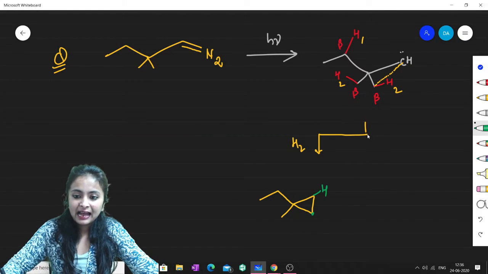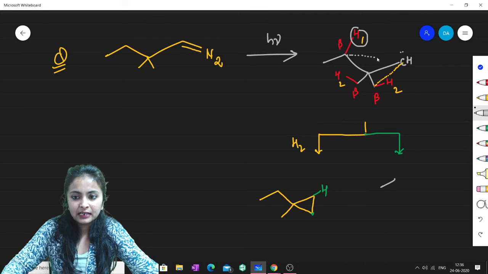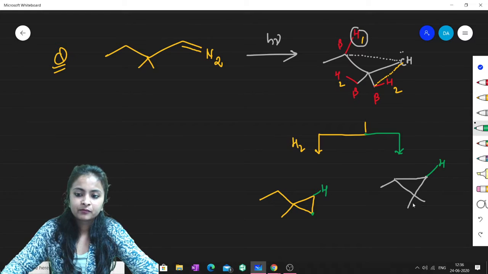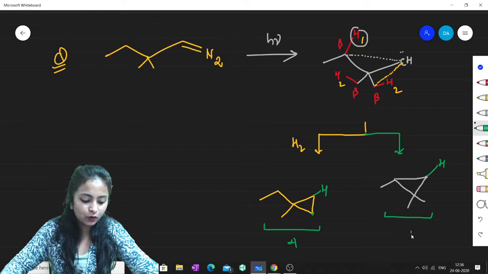Am I clear? And similarly, if I use this H1, then see what will happen. This will get attached to this. See, you can see this. Okay, this will get attached. So you can easily see that we will get this product, and that red hydrogen will come here. So this is another product. This is product A, and this is product B.